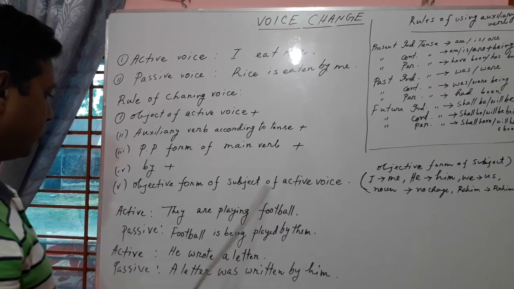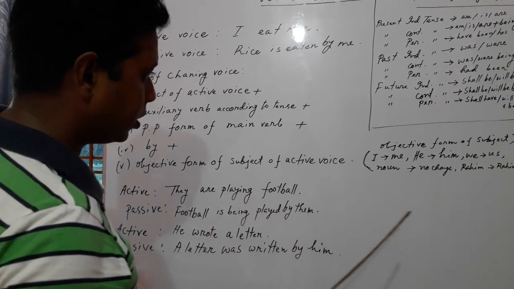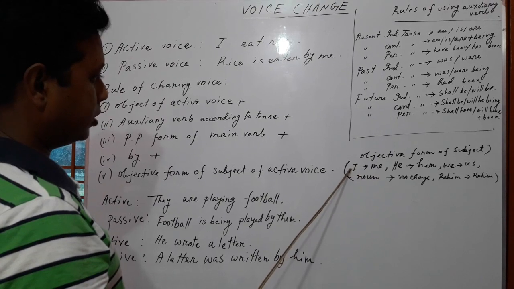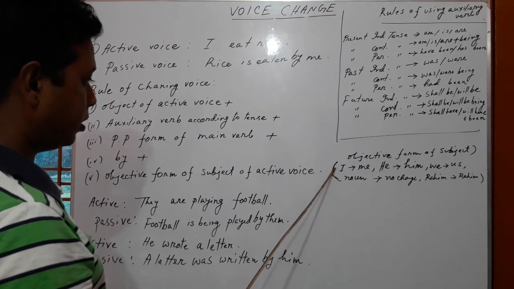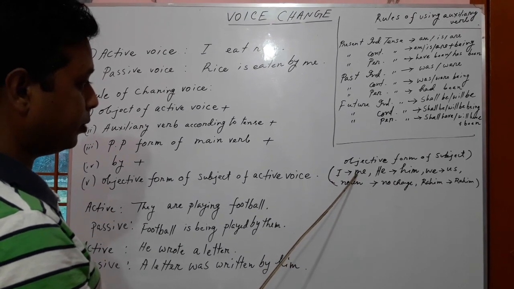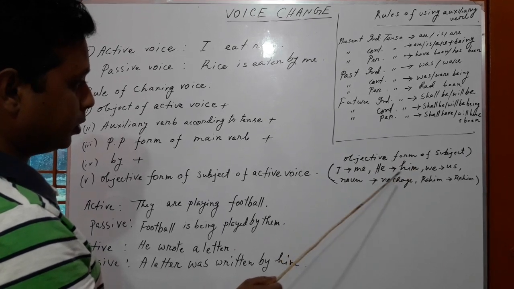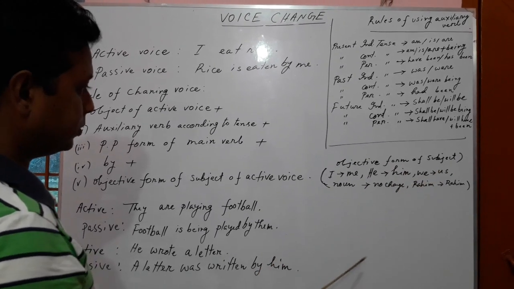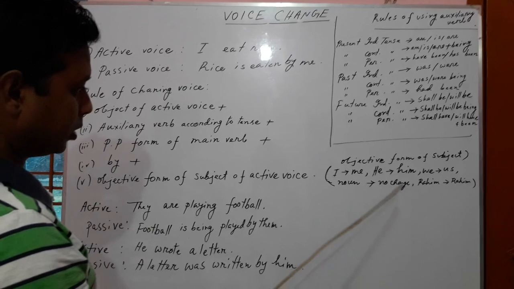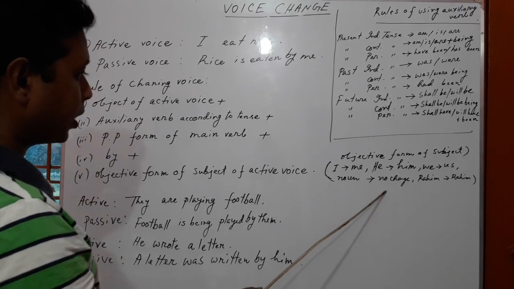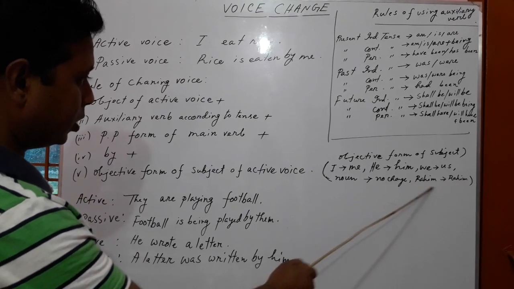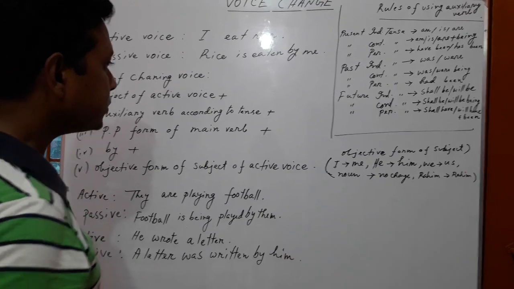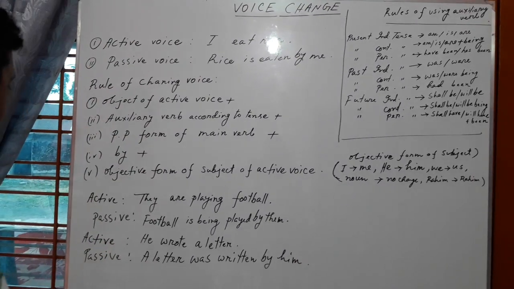And the objective form, what will be the objective form? Yes, the objective form, such as if there is I, then the objective form will be me; he, him; we, us. And if there is a noun, then no change will happen, such as Rohim will be Rohim. So these are the rules of voice change.